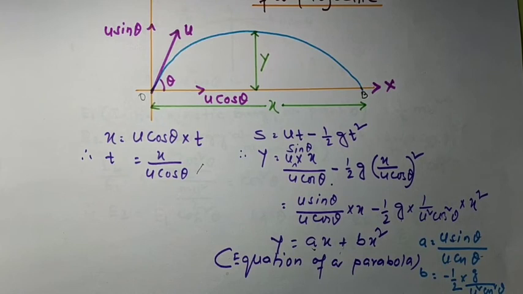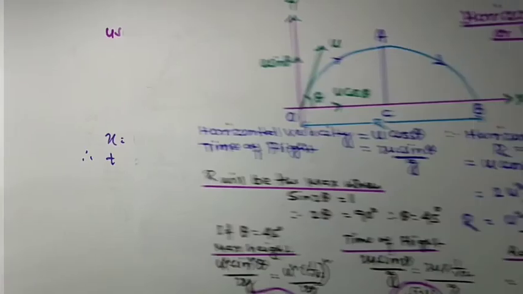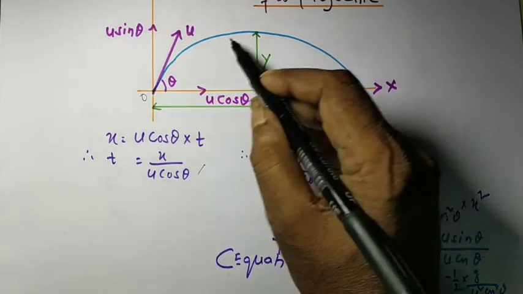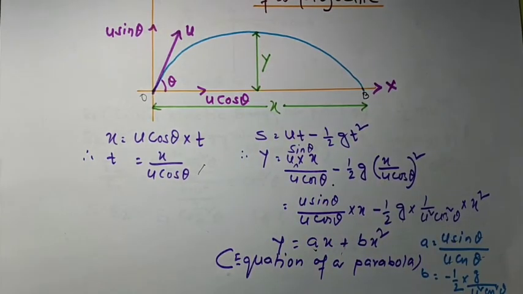It is the equation of a parabola. So we can say the trajectory is a parabola. In case of projectile motion, the trajectory is a parabola.